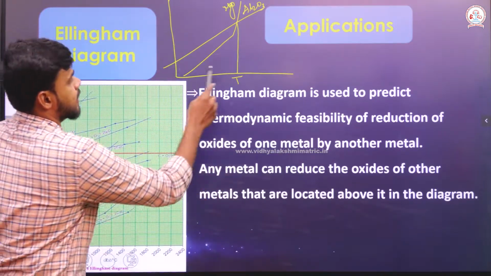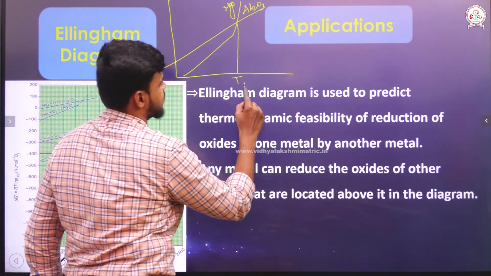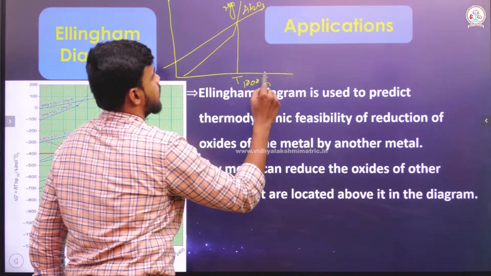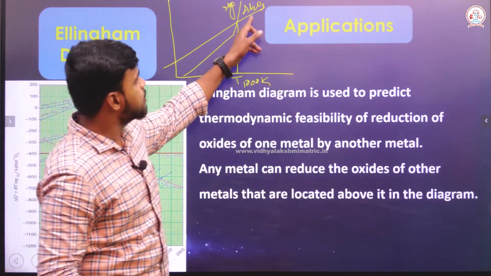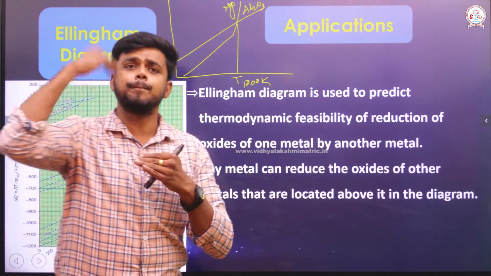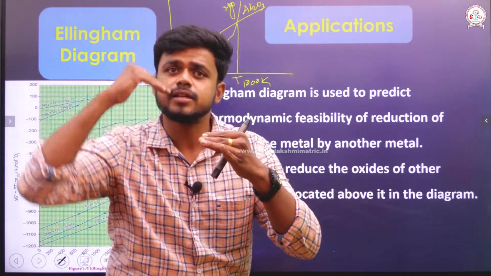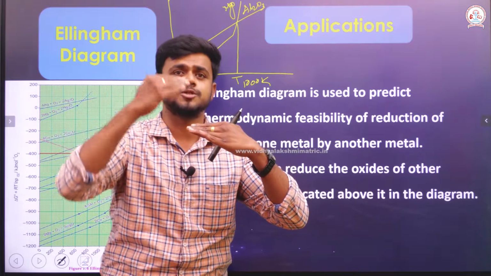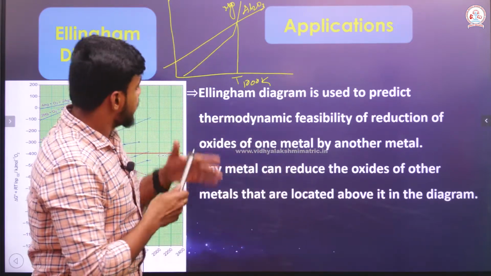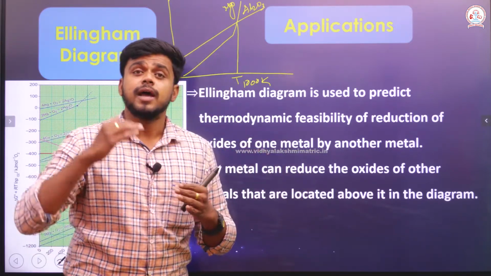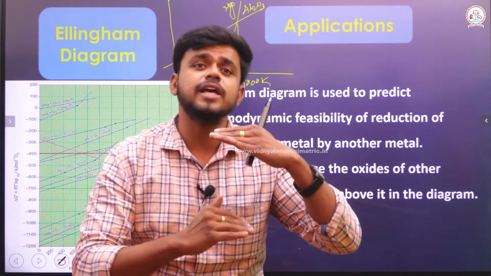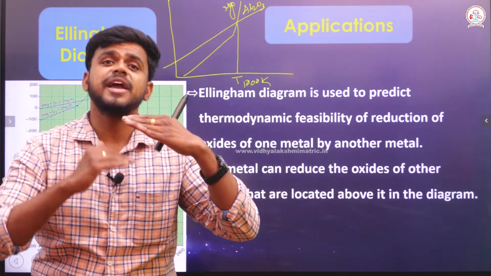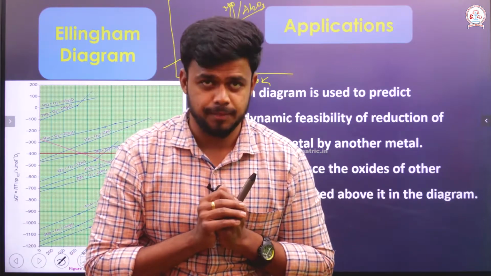Assume that it's 1000 Kelvin. Below 1000 Kelvin, the alumina line stays up and the magnesium line stays down, which means the one which is present below can reduce anything which is present above. It means below 1000 Kelvin, magnesium is present below Al2O3, so magnesium can reduce Al2O3.